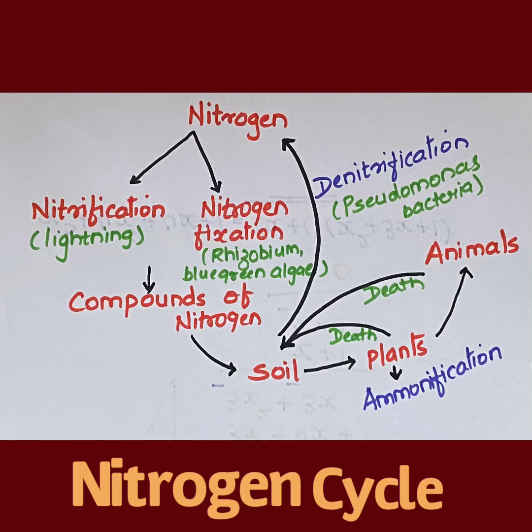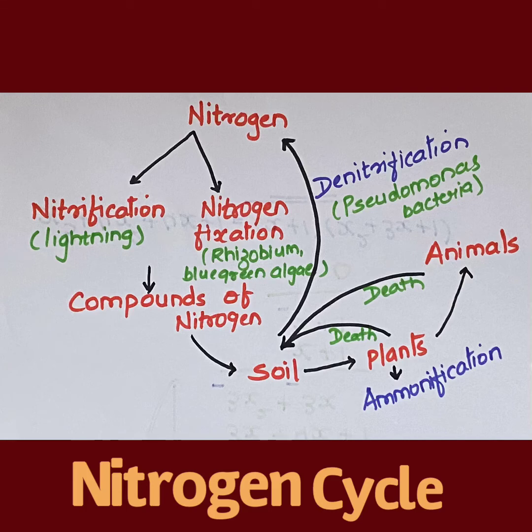Now the second process involved in it is ammonification. The nitrogen compounds formed are taken by plants to form proteins, which are further converted into ammonia, and this process is known as ammonification, that is, the process of formation of ammonia. Now these plants are eaten by the animals, so that nitrogen enters the body of the animals. On the death of plants or animals, they form part of the topmost layer of the soil, and this way the nitrogen again reaches the soil.